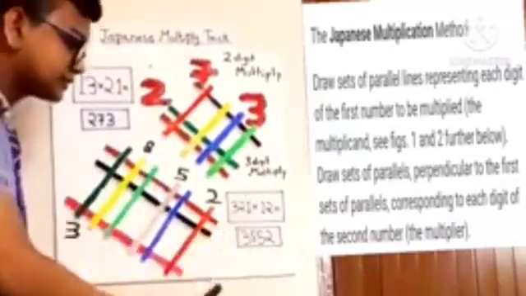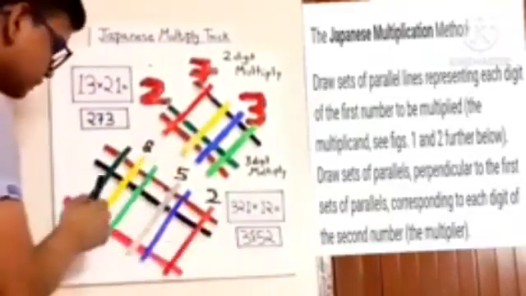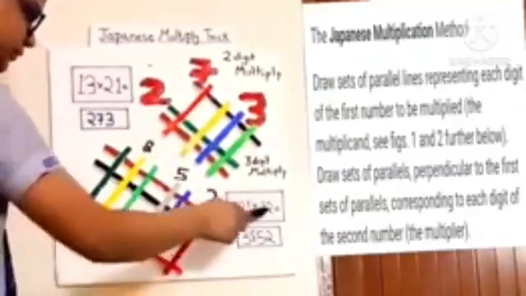Let's try 3-digit multiplication trick. The question is 321 into 12. Okay, so as usual draw lines as per the number. 3 lines, 2 lines, 1 line; and 12: 1 line, 2 lines. And let's count the intersecting dots.